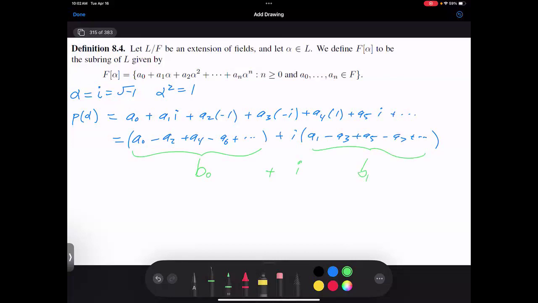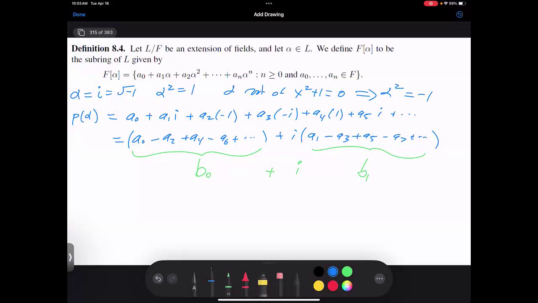So even though I could initially have arbitrarily high powers of alpha, we see that because alpha solves the polynomial, alpha is a root of x squared plus 1 equals 0. Because it satisfies a polynomial of degree 2, I don't need to have anything beyond an alpha term. Alpha squared equals -1, so wherever I see an alpha squared, I can replace it with -1. I only need to have two things.